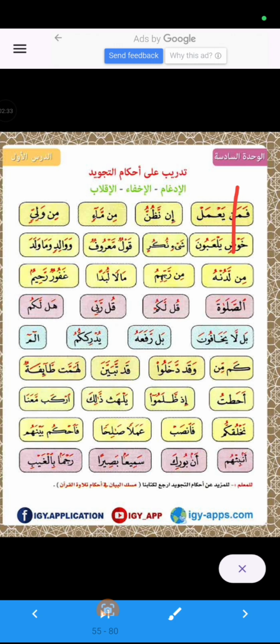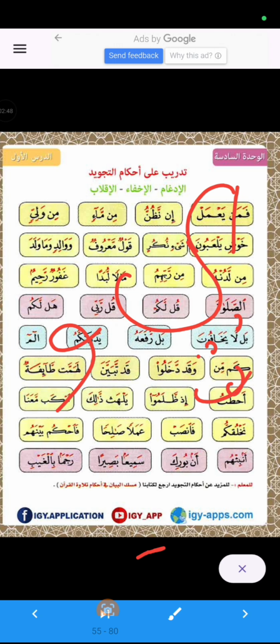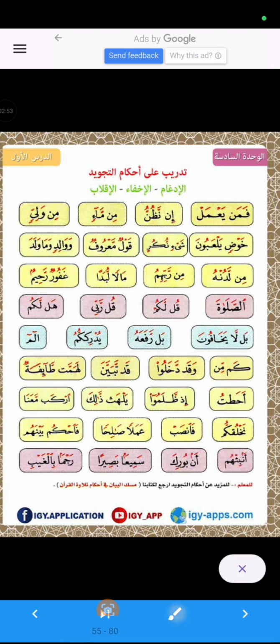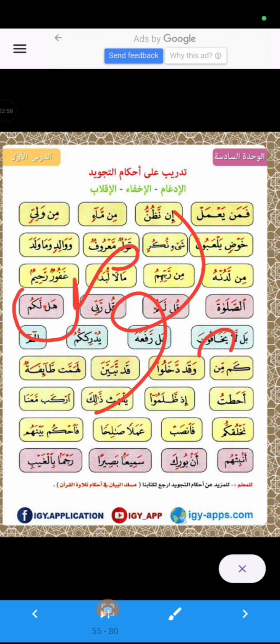There are 2 types of idgham: idgham with gunna and idgham without gunna. So 4 letters of idgham are with gunna: ya, waw, mim, and noon. We can combine these in yawmin. So these 4 letters are idgham letters with gunna, and ra and lam are idgham without gunna.